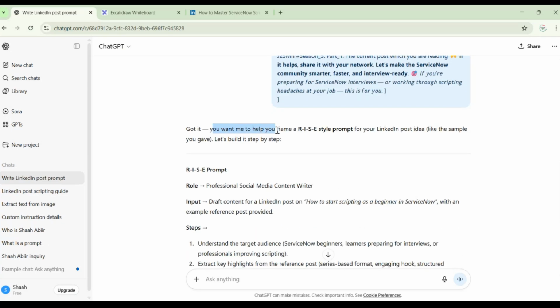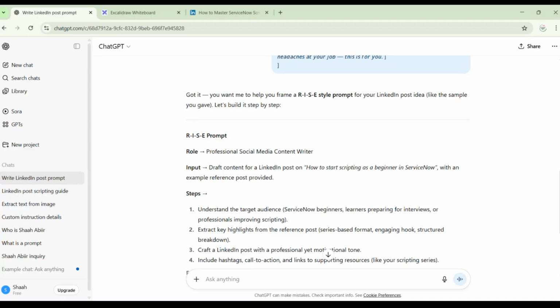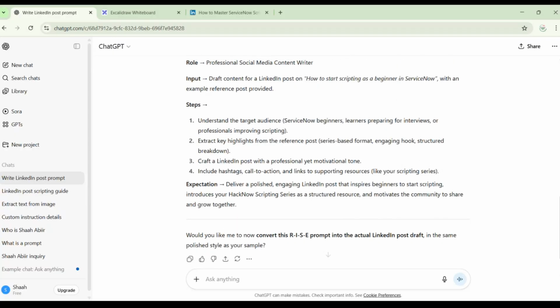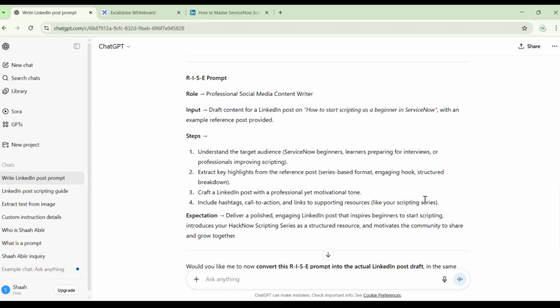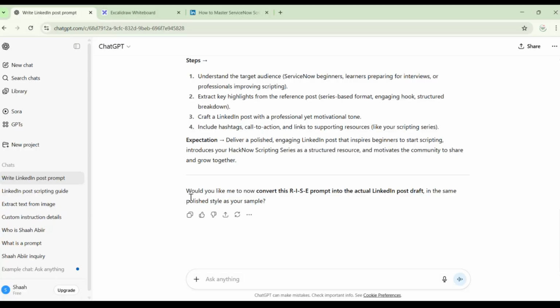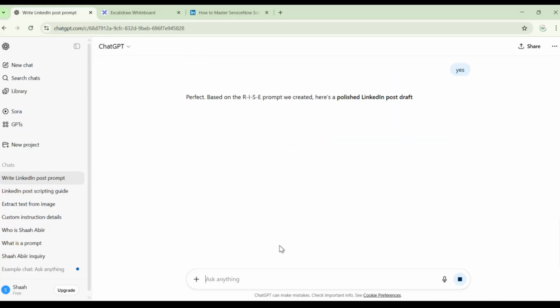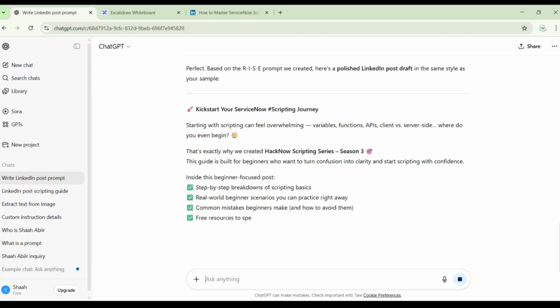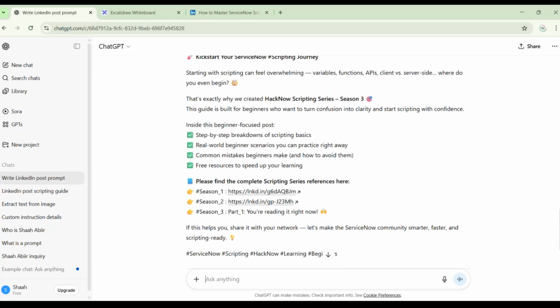Got it. You want me to help you frame a RISE style prompt for your LinkedIn post idea like the sample you gave. See, role and input steps. Yeah, it has given me a prompt. Now it is also asking, would you like me now to convert the RISE prompt into the actual LinkedIn post? I will just say yes. Nothing more than that. And boom, it will give you the exact